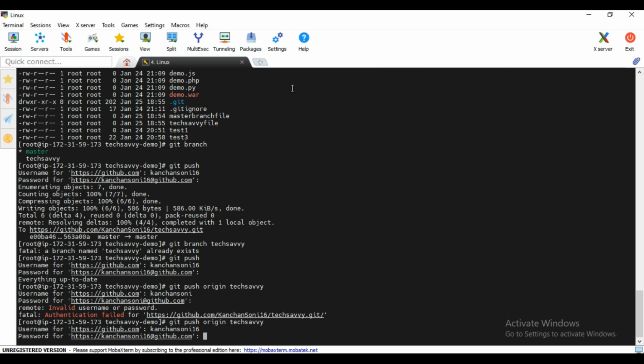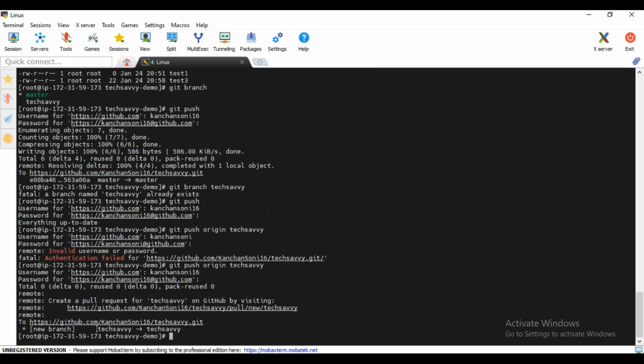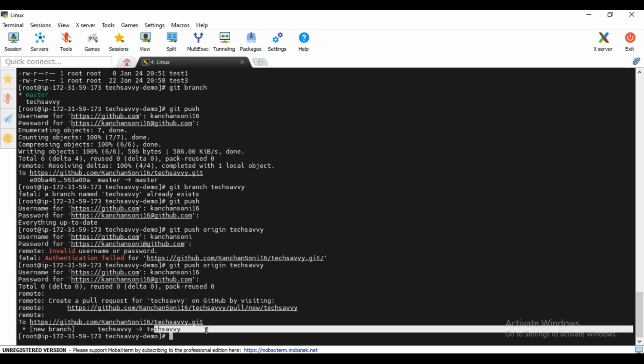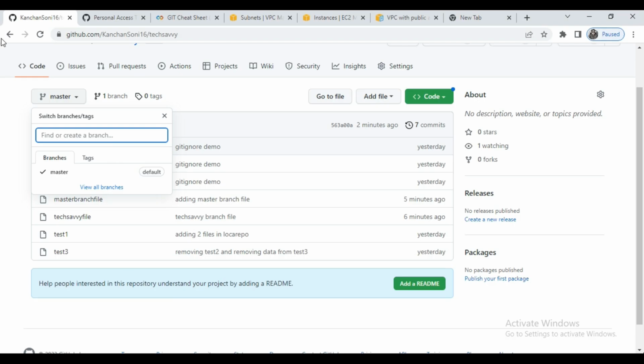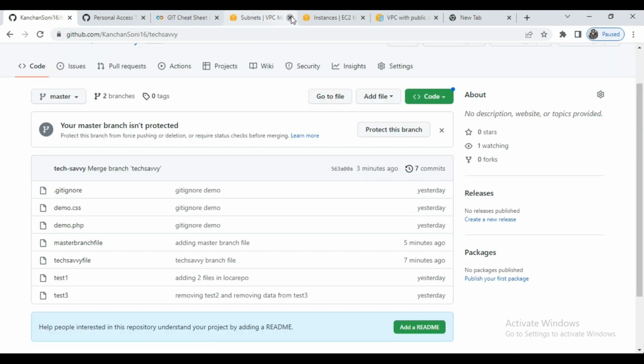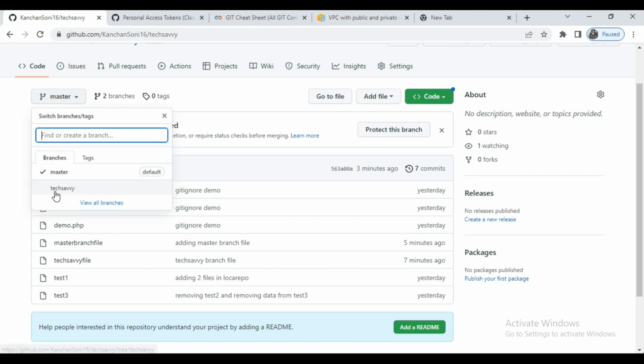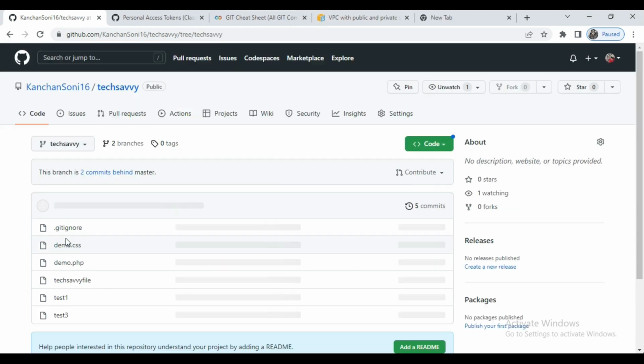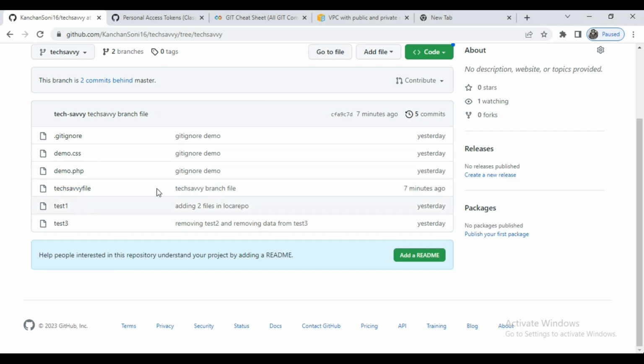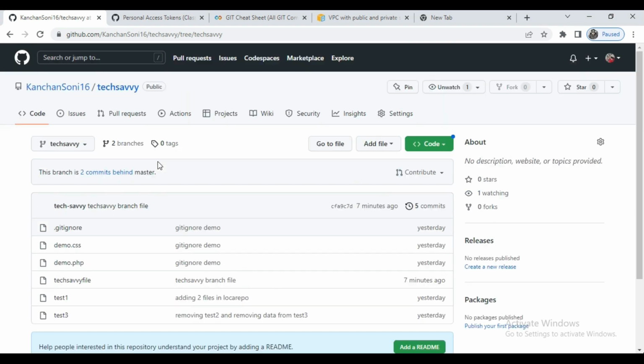Let me copy again and paste it and enter. See, now what they did, they moved the data of TechSavvy into the TechSavvy new branch. Let's go and refresh it again. See, now we have one more branch, that is TechSavvy, and if we click, we have the data of TechSavvy branch, right? Great. So this is about how we merge the branch, right?